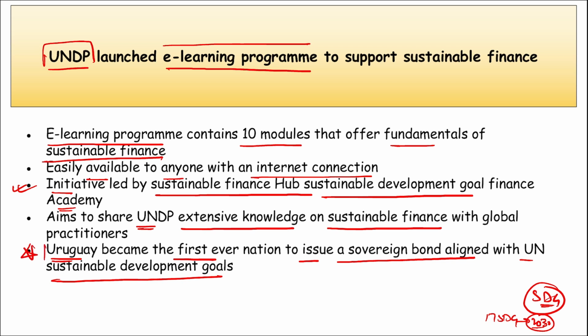So this question can definitely be asked: name the country that became the first ever country to issue a sovereign bond aligned with the UN Sustainable Development Goals. Correct? And we just saw this e-learning program. It was launched by the United Nations Development Program. It was an initiative of the Sustainable Finance Hub and the Sustainable Development Goal Academy, right? And here there are 10 modules that offer fundamentals of sustainable finance, and anyone with an internet connection can read these.